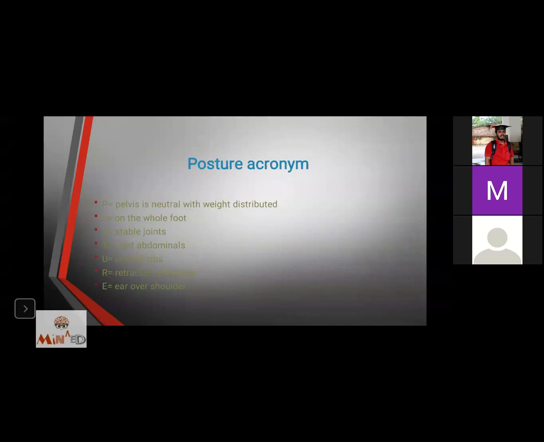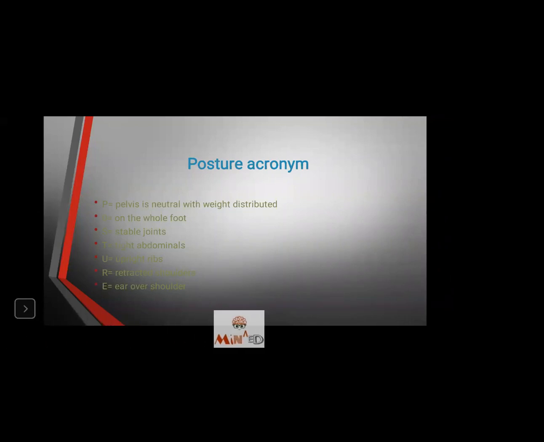Posture acronym. How to remember this? POSTURE. P is pelvis is neutral with the weight distributed evenly. O, on the whole feet. S, stable joints. T, tight abdominals. U, upright ribs. R, retracted shoulders. E, yaw over the shoulder.